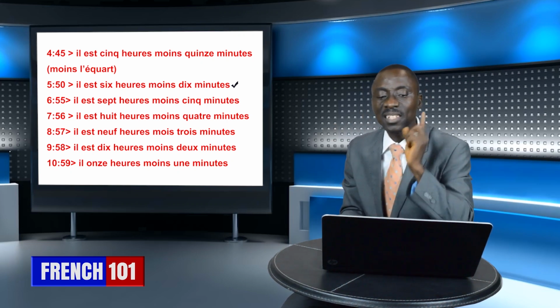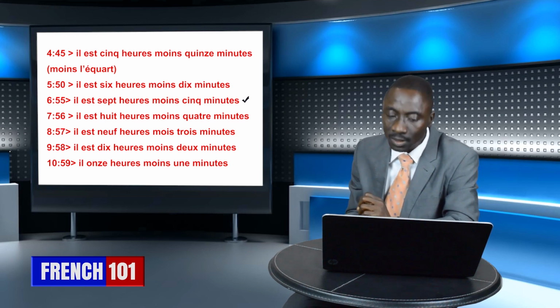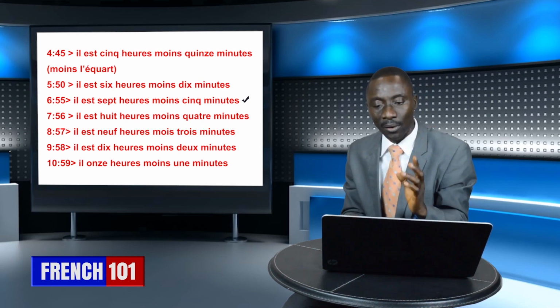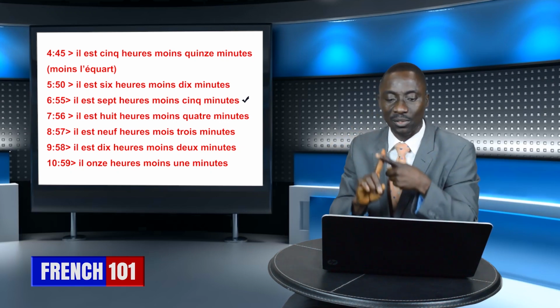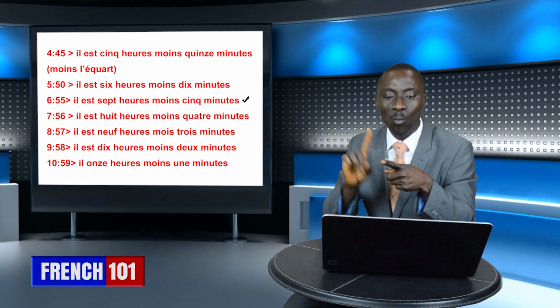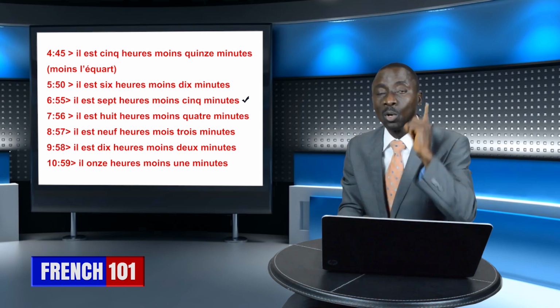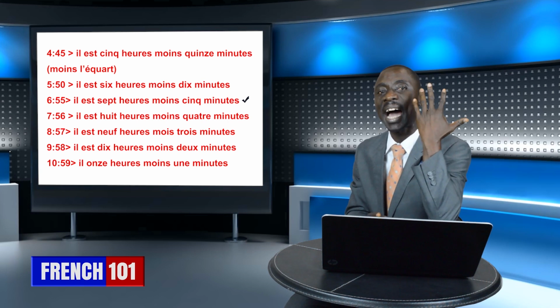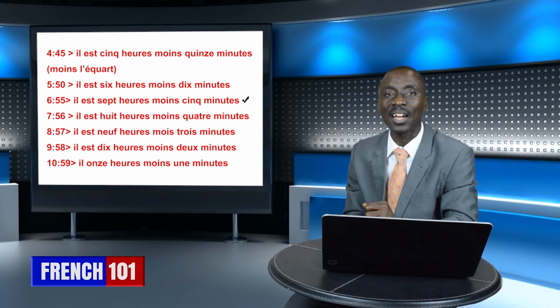The next thing is 6:55. When it is 6:55, what do you say? Il est 7 heures moins 5 minutes. Look, it is 7 o'clock, but minus how many minutes? Minus 5 minutes. That's how it is read.